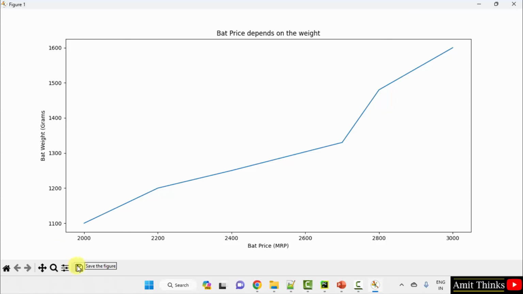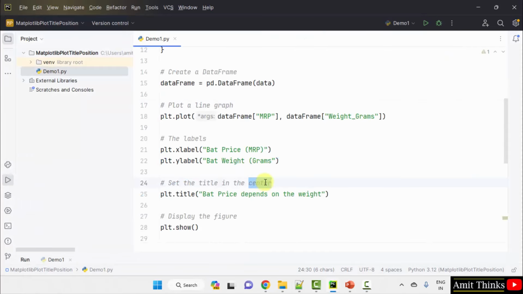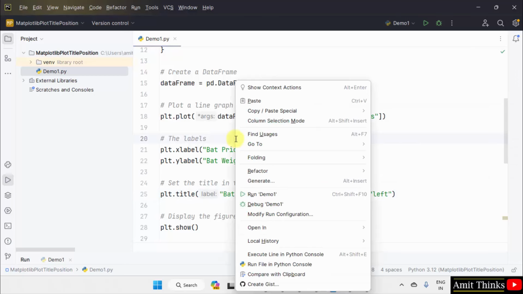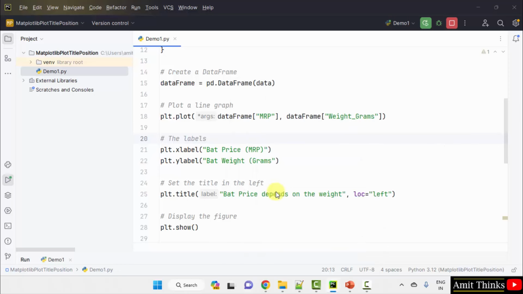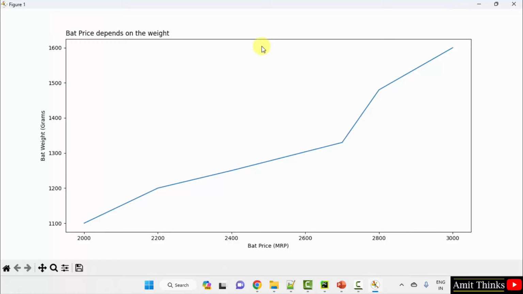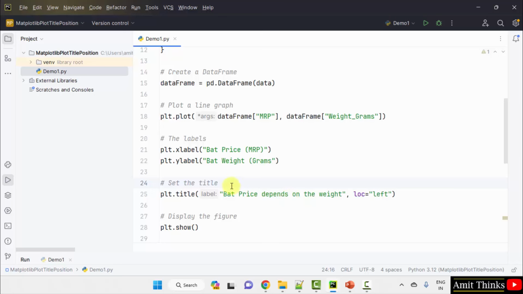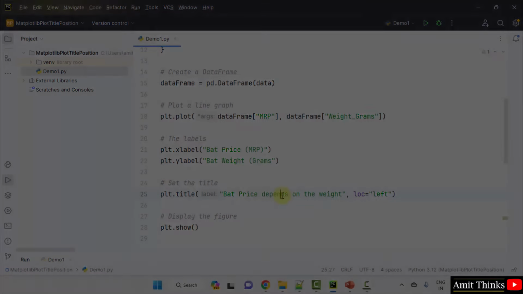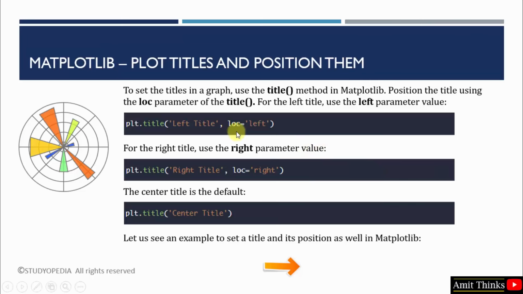Okay, you can save it now. Let me set to the left again. Visible on the left. Okay, in this way guys, you can easily set the title on the left, right or center using the LOC parameter of the title property. Okay, as shown here, you need to use the LOC parameter of the title method.